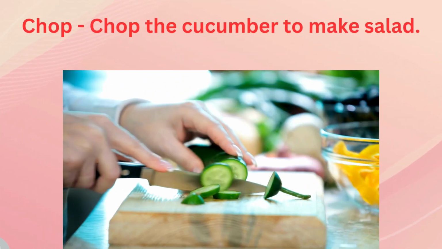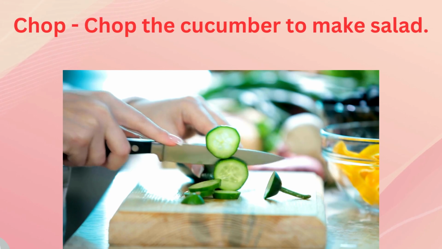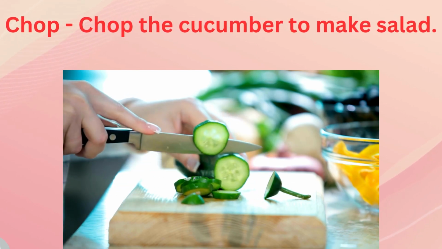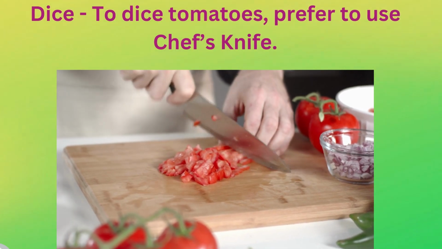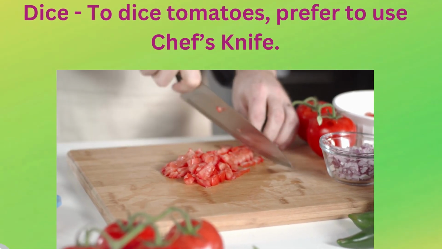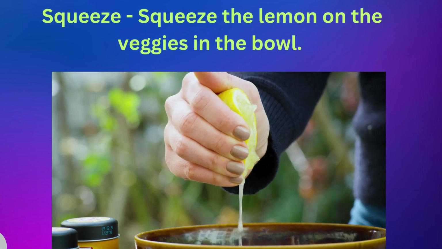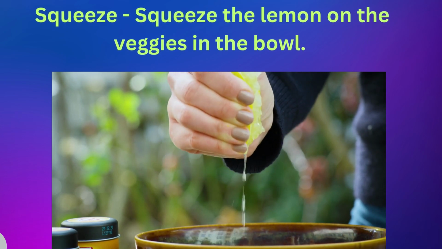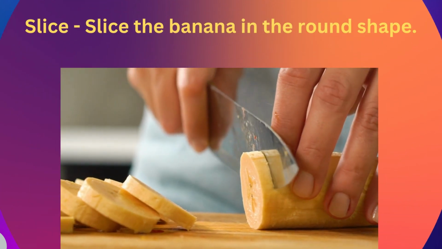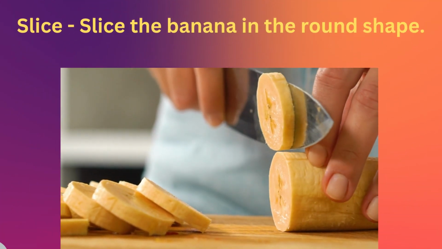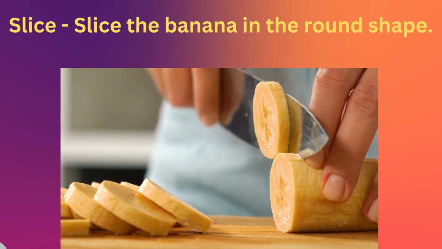Chop. Chop the cucumber to make salad. Dice. To dice tomatoes, prefer to use chef's knife. Squeeze. Squeeze the lemon on the veggies in the bowl. Slice. Slice the banana in the round shape.